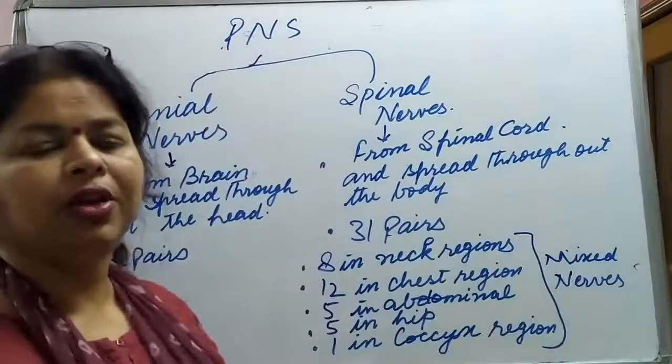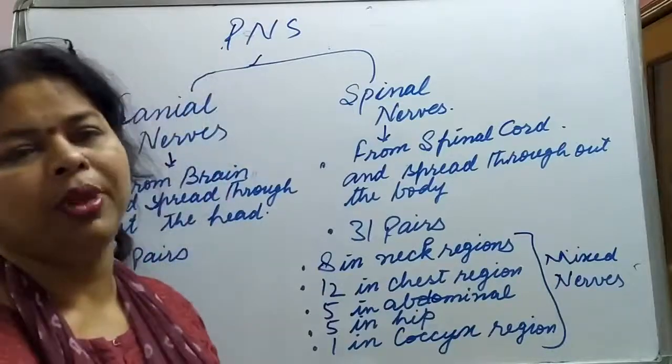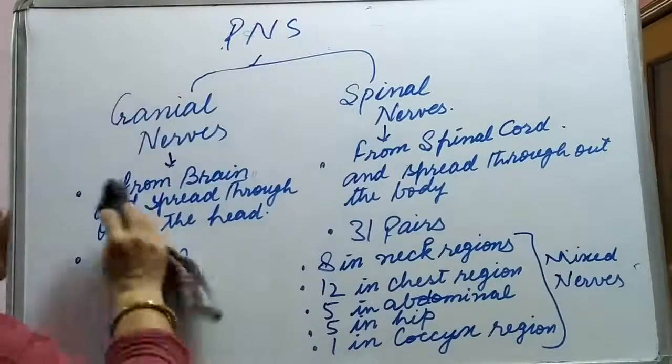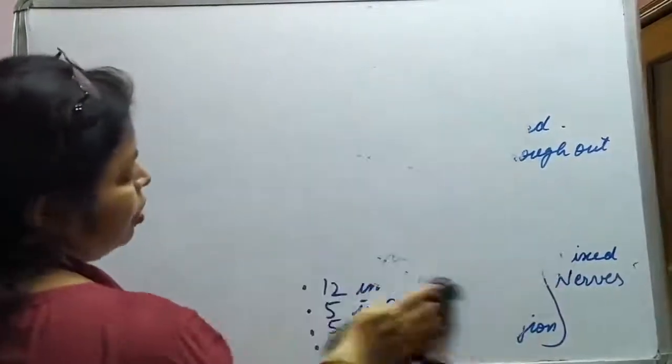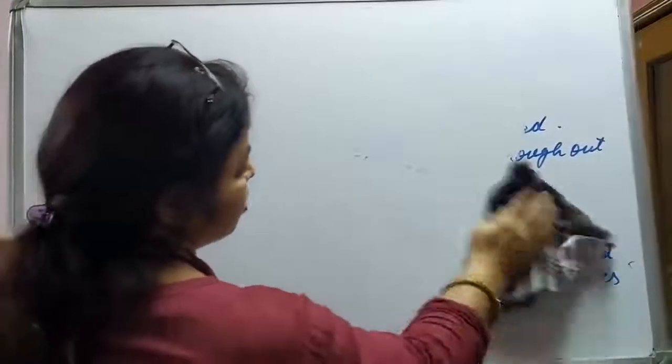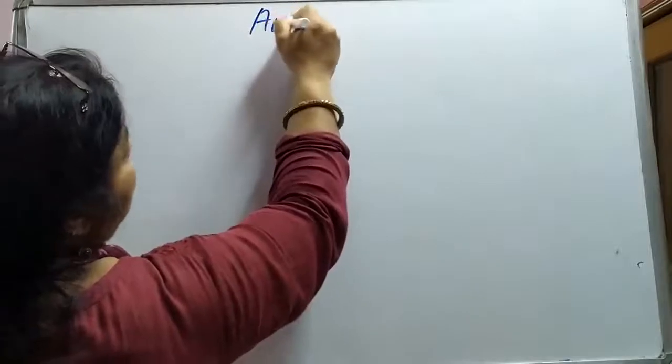Now we will come to the last concept, that is the ANS, or autonomic nervous system. If you remember, in the first part of this concept of the brain, we had learnt about the ANS and various things related to it.